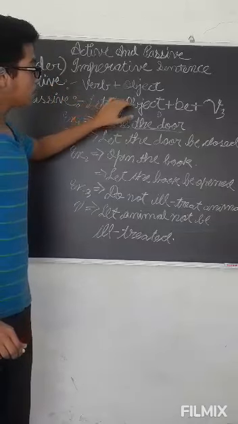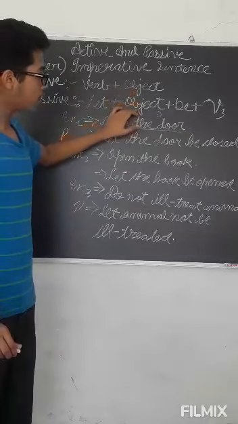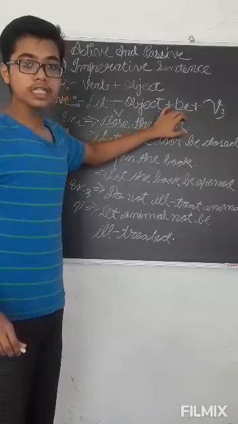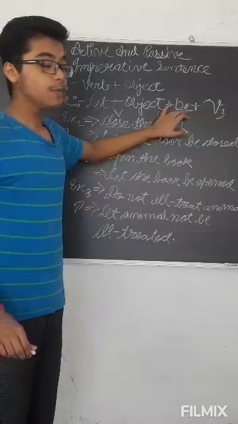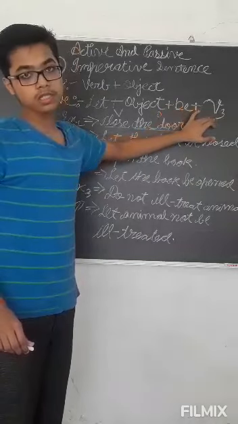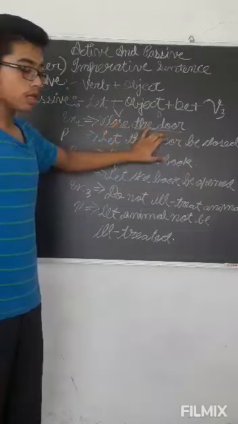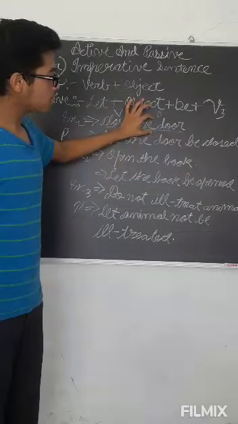Let, then whatever the object is, we have to write the object, and then in this sentence we don't write by, we write be. Then the verb third form is compulsory in all the passive sentences. So close the door, this is the verb, this is the object.